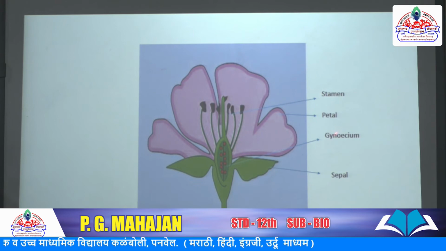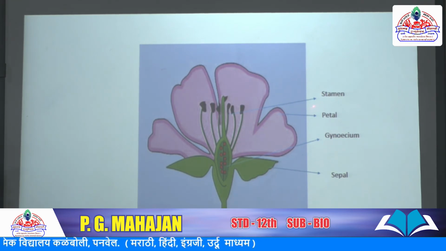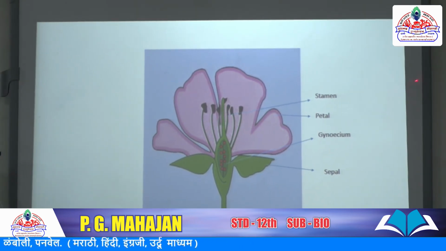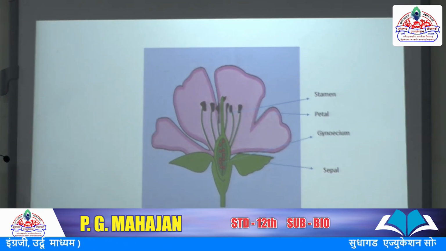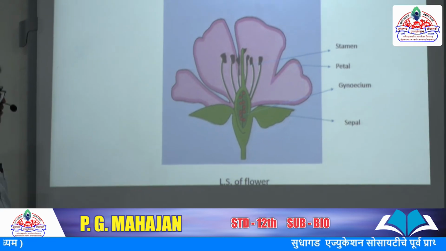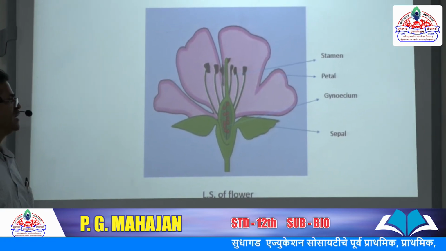The essential whorls are gynoecium and stamen. Gynoecium or pistil, and stamens or androecium. Both are the reproductive whorls and essential whorls.